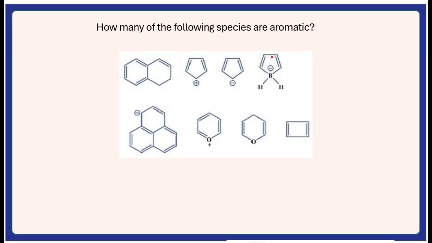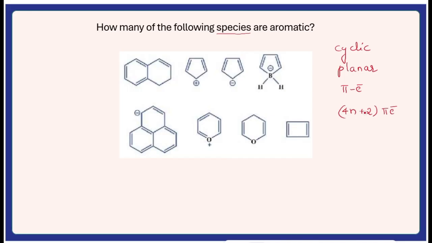Let's identify the species which are aromatic in nature. First, what are aromatic molecules? When the molecules are cyclic in nature and when they are planar. When do they have planarity? When they have continuous conjugation of the pi electron cloud. Then we consider them as planar molecules. And also they should obey Hückel's 4n plus 2 pi electron rule.